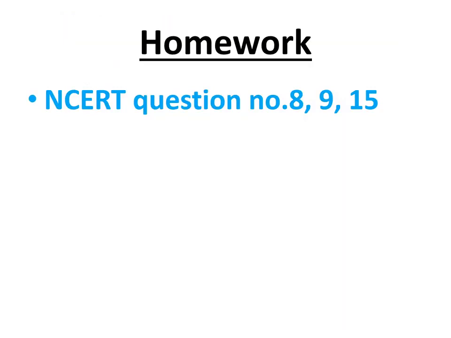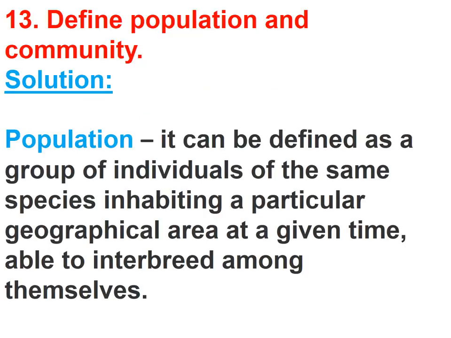Now your today's homework is to do NCERT question number 8, 9 and 15. Now let's discuss the homework solution of the previous lecture. This is the answer for question number 13 of NCERT. Define population and community. So population can be defined as a group of individuals of the same species inhabiting a particular geographical area at a given time and which are able to interbreed among themselves. So here a group of individuals of the same species living in the same habitat at a given time is called population.